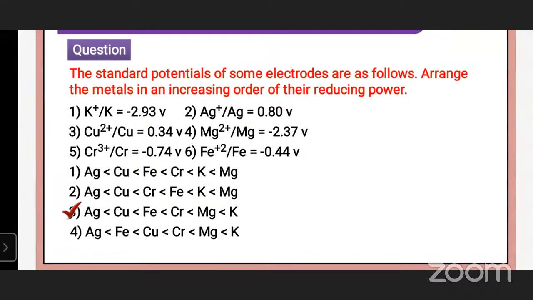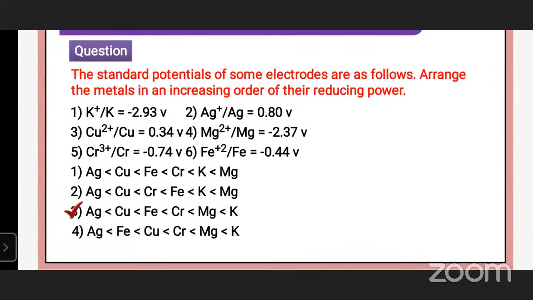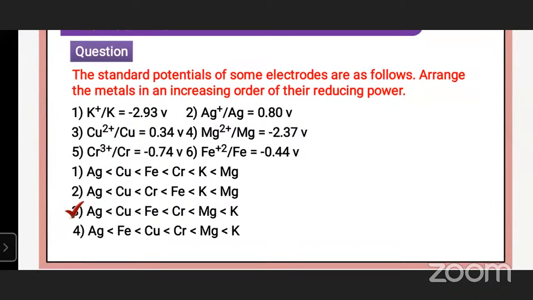Here see that fluorine is the highest in the table, indicating a fluorine gas maximum tendency to get reduced to fluoride ion. Therefore, fluorine is a strongest oxidizing agent and fluoride ion is a weakest reducing agent. Here, lithium has the highest negative electrode potential, indicating lithium ion is weakest oxidizing agent, while lithium metal is the most powerful reducing agent in an aqueous solution.